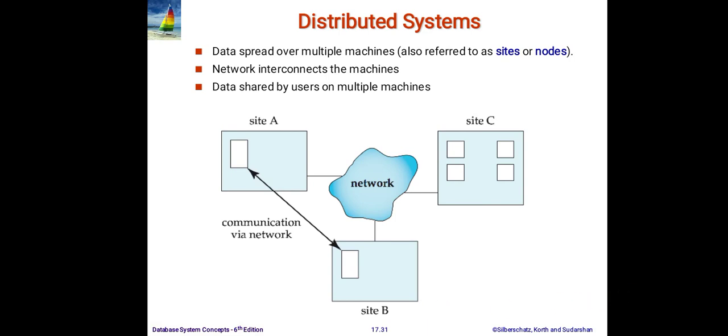Hello dear students, in this lecture we are going to see the architecture which is called distributed system architecture. In distributed system architecture, data is spread over multiple machines, also known as sites or nodes. So here we have three sites, site A, site B and site C. There is a network interconnection between the machines and data is shared by users on multiple machines.